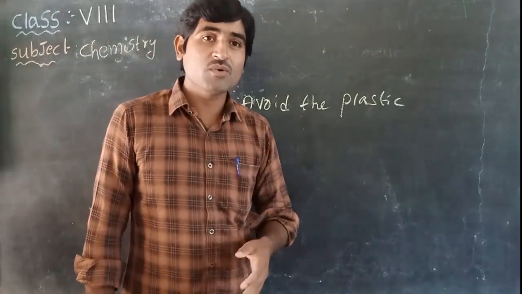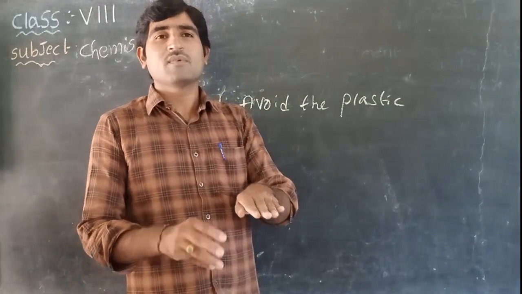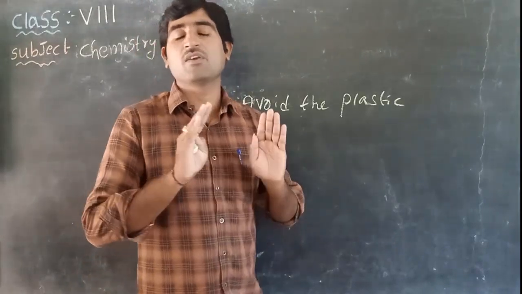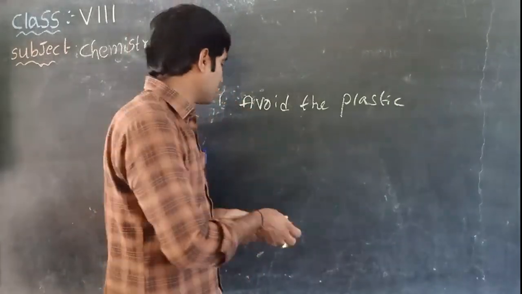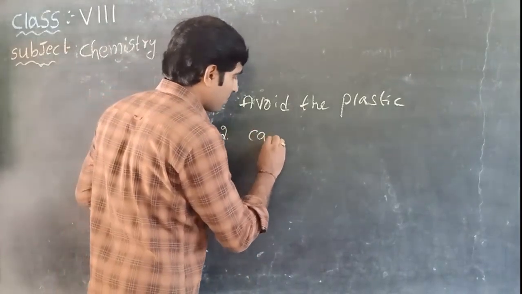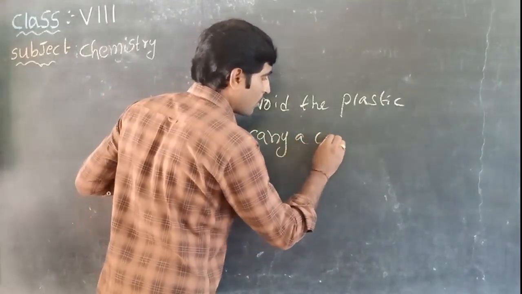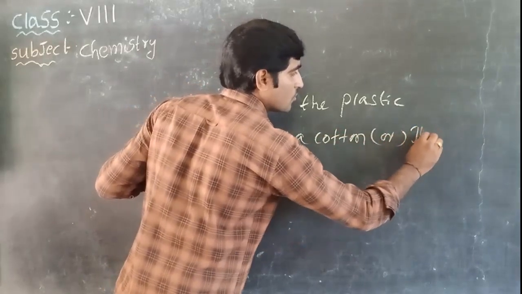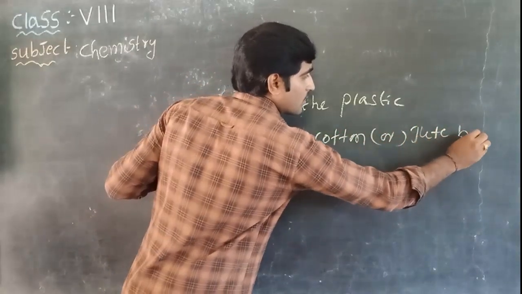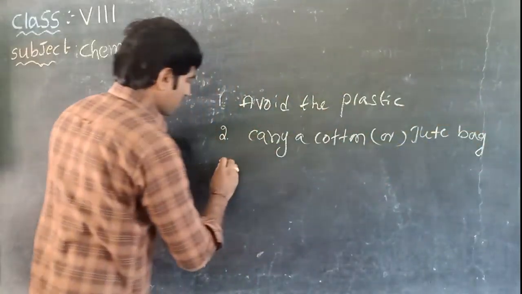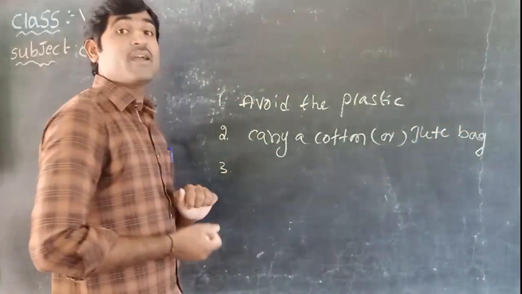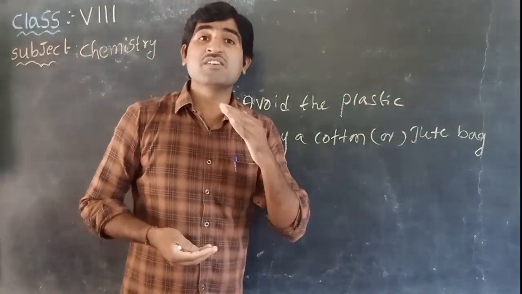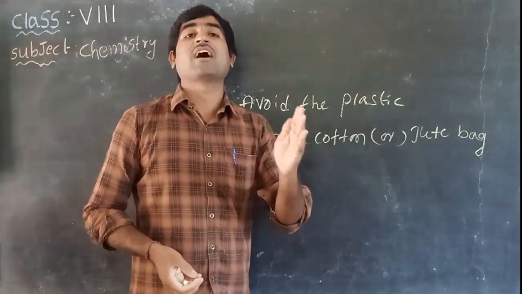Doing like that means there is some chance to decrease the use of plastic. And carry a cotton or jute bag. Next, separate the wastage into biodegradable and non-biodegradable.